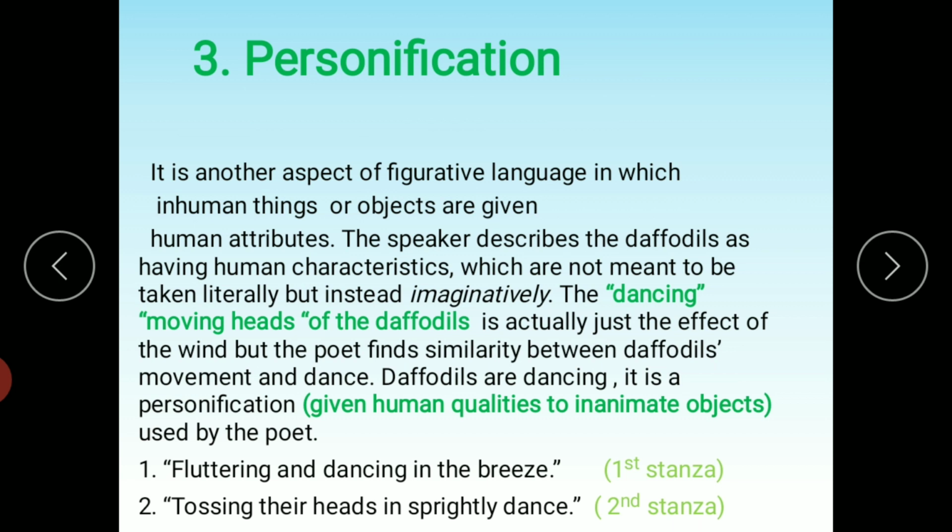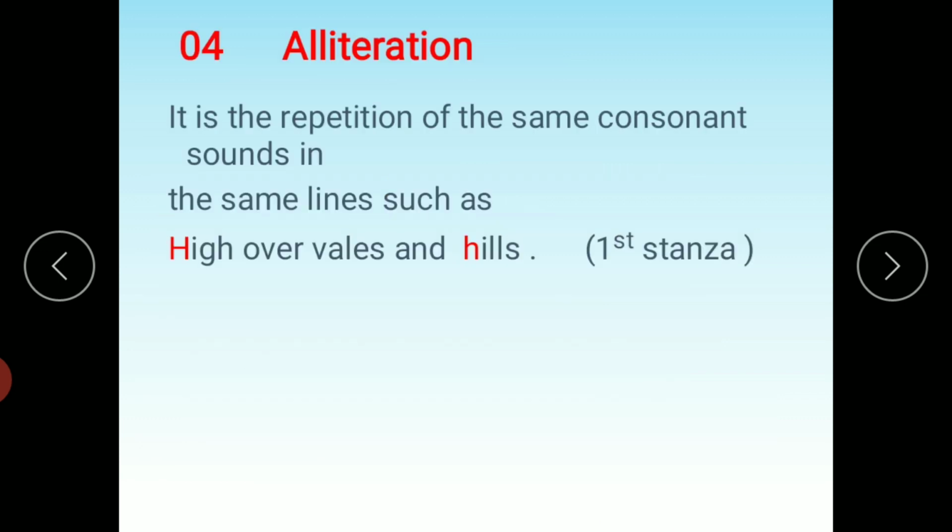And how has the poet given human attributes to daffodils? Because the daffodils were fluttering in the first stanza, last line, fluttering and dancing, and in the second stanza they were also dancing and moving their heads. So the movement and dancing, these are the qualities, these are the attributes of humans, and the poet has given them to daffodils. Fluttering and dancing in the breeze in the first stanza and tossing their heads in sprightly dance, these are the qualities of humans given to daffodils.